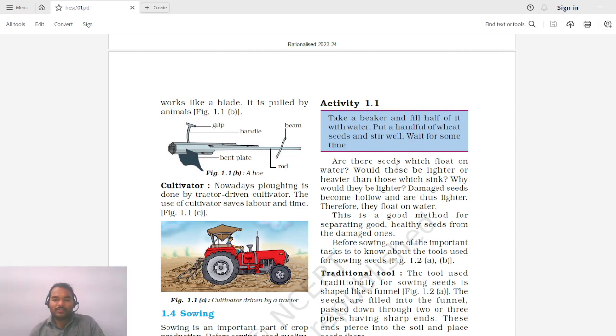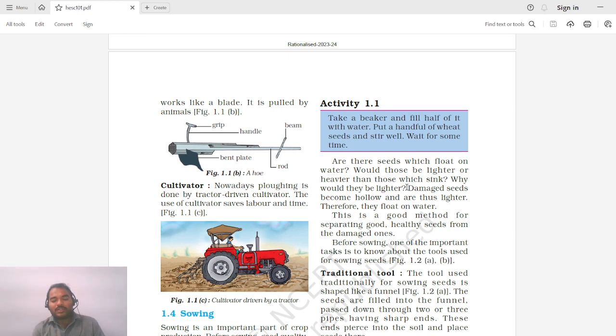So what are the seeds which float on the water? Would these be lighter or heavier than those which sink? Why would they be lighter? Yeah, whatever we discussed, it will take some time, like 2 3 days. But before that, there is a major observation that whenever you add some seeds to the water, some seeds will float and some will sink, right?